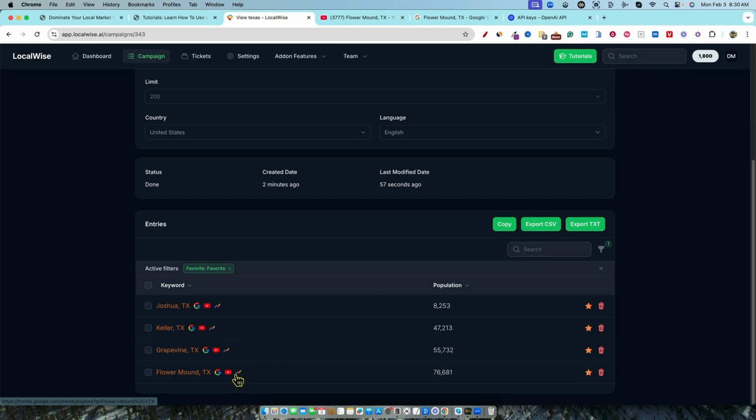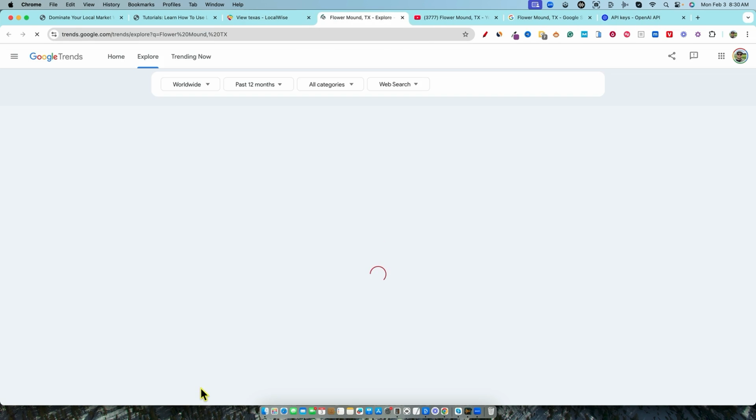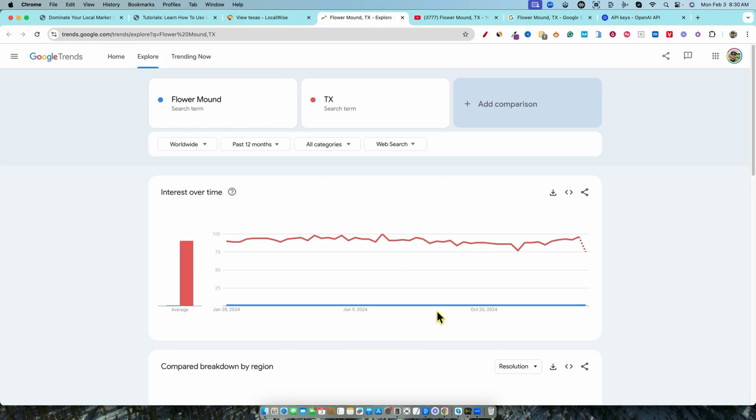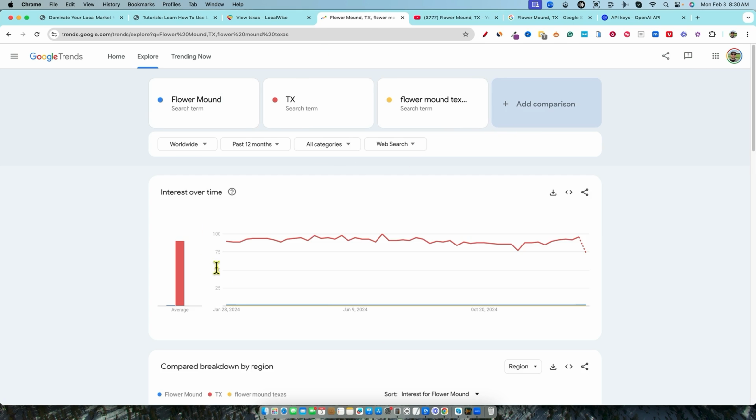So if we go to Flower Mound, Texas, again, we can go to this search for trends right over here on Google Trends. So we have Texas right here, and then we have Flower Mound right over here, and I'm not really sure. So what we would maybe want to do is just type in Flower Mound, Texas right here, and it is the same as Flower Mound. So that's good to know that if we just type in Flower Mound, Texas versus Flower Mound, Google Trends knows what you're trying to talk about. So yeah, there's not a ton of interest right there, but there is population right there.